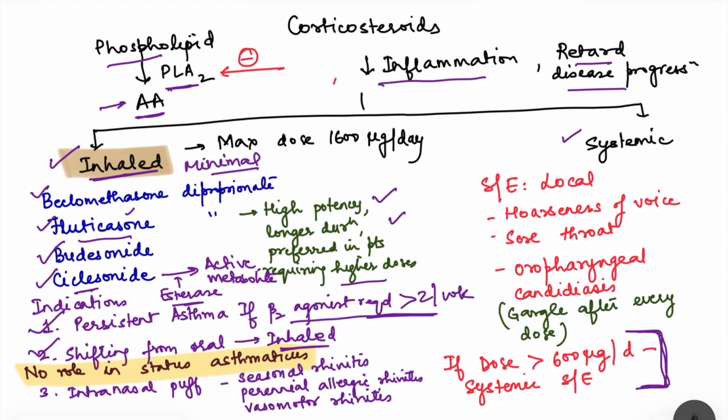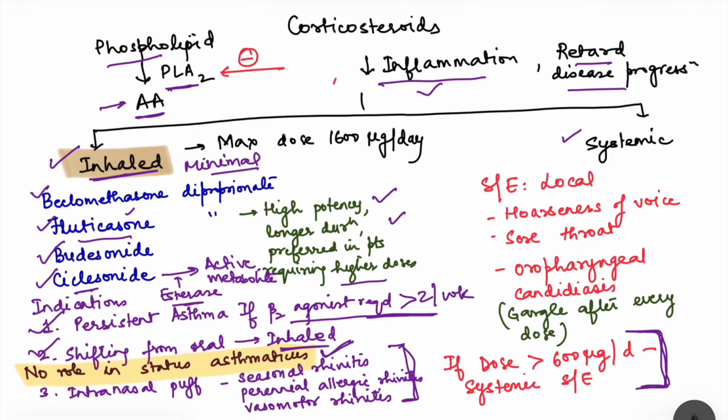But remember that inhaled corticosteroid has no role in status asthmaticus. That means in severe exacerbation of asthma, an acute condition, these corticosteroids won't work. Another indication for inhaled corticosteroid is seasonal rhinitis, perennial allergic rhinitis, vasomotor rhinitis. In that case, these inhaled corticosteroids can be used as intranasal puffs.